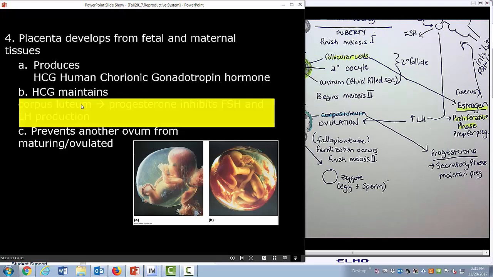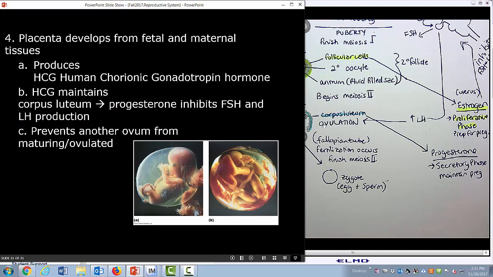The HCG is going to maintain the corpus luteum. This corpus luteum is only going to produce progesterone for a short time, and then it degenerates. Those cells die, and it ends up as scar tissue in the ovary where the corpus luteum used to be. So in order to maintain the corpus luteum, HCG helps it, and as we maintain the corpus luteum, it continues to produce progesterone, which inhibits FSH and LH, which inhibits another egg from being ovulated with the potential of getting fertilized.